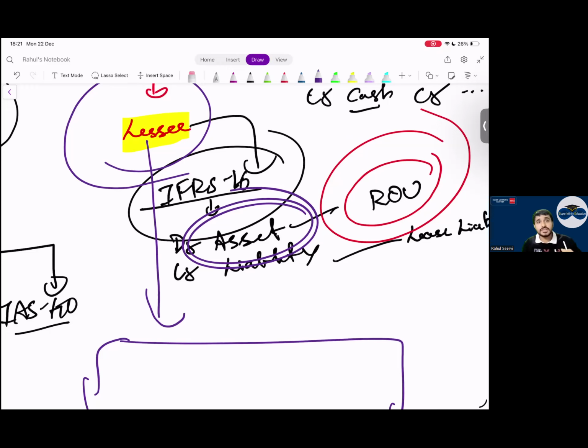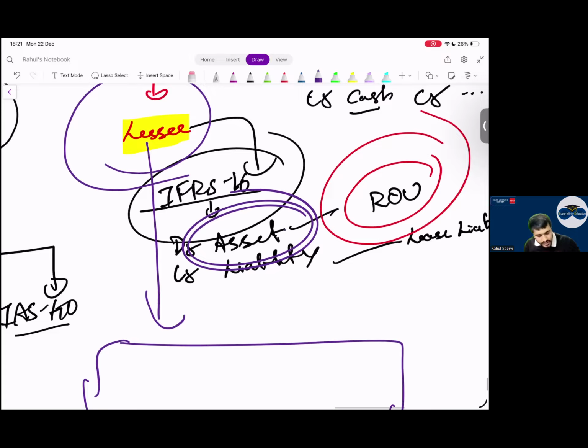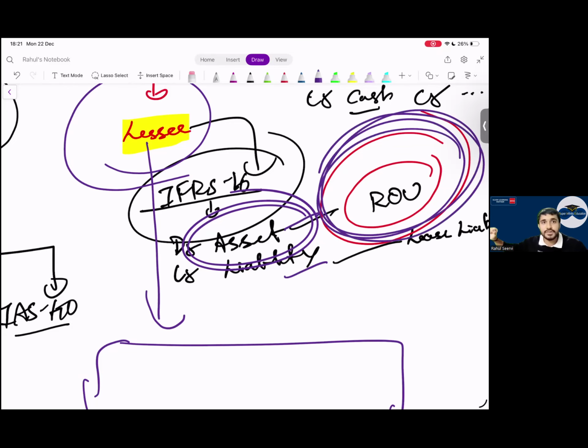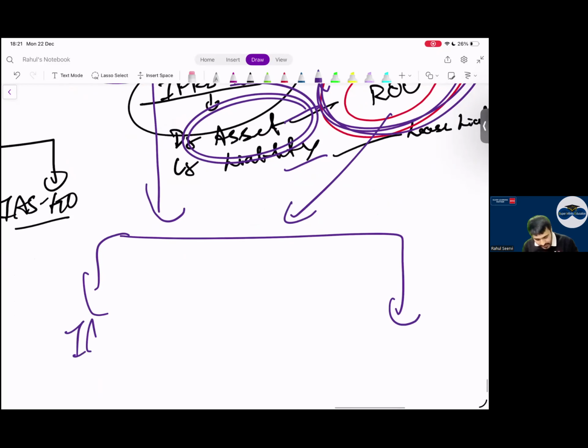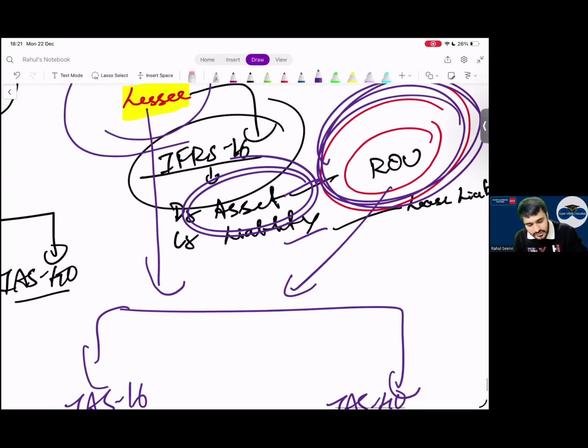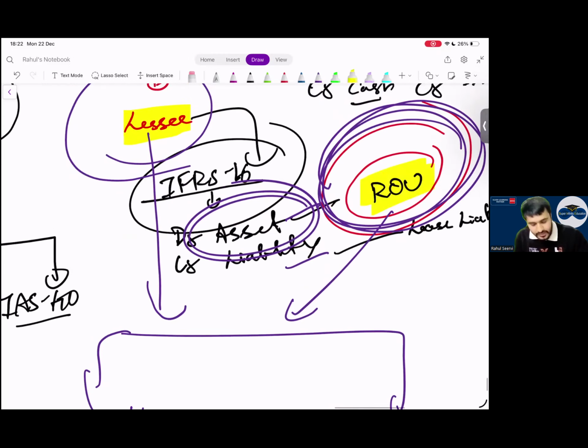In that case, what will I say? I will record asset and liability as per IFRS 16. This ROU asset which I record, further I have to decide whether it's IAS 16 or IAS 40. My intention is not to explain IFRS 16. My intention is only to say that when we take any property on lease, the lessee will record a right to use asset.